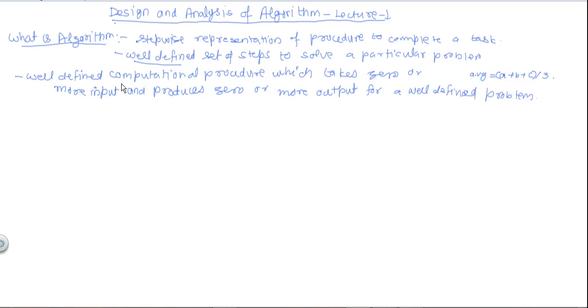So here we have used the term computational procedure. So normally we write the algorithm for making computer programs, and computer programs are generally used for computation or calculation purpose. So we will write the steps of algorithm which will be performing some computation or calculation. So here we have given the definition, well defined computational procedure. Also each algorithm must take some input and must produce some output. So we can also say that algorithm is nothing but it transforms input into output.